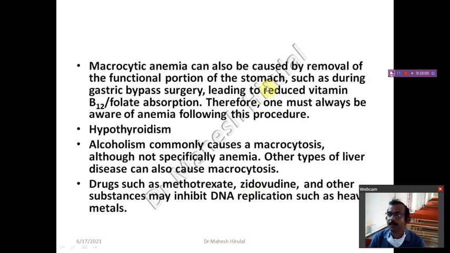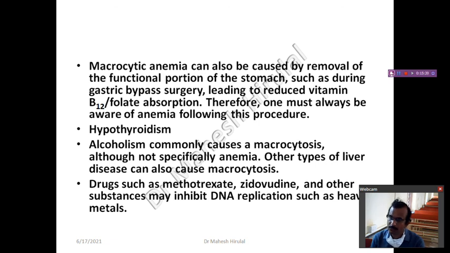Macrocytic anemia can also be caused by removal of the functional portion of the stomach, as during gastric bypass surgery. In the olden days, for severe gastric ulcers, the surgeon used to go for gastrectomy. At that time, some part of the stomach is removed.